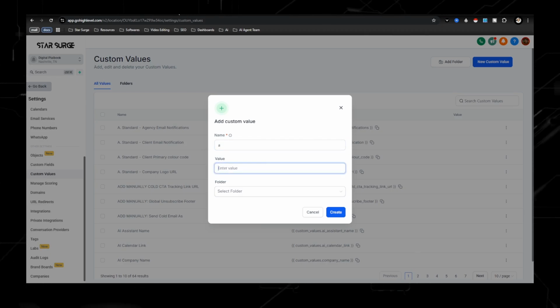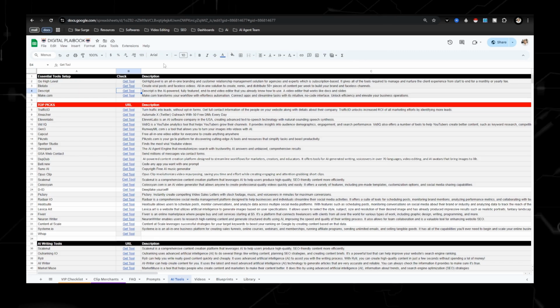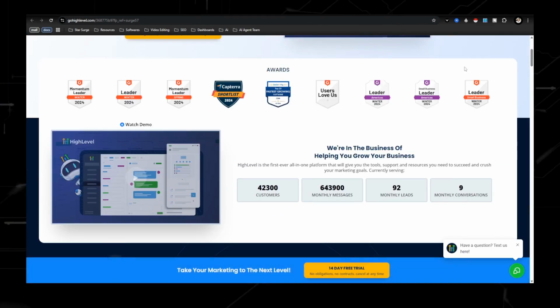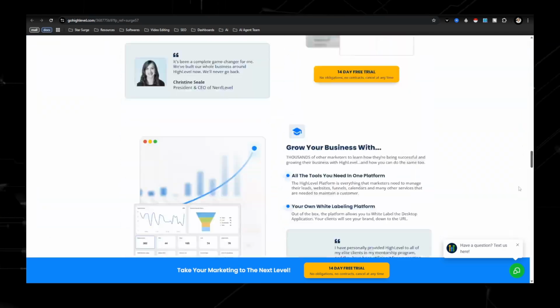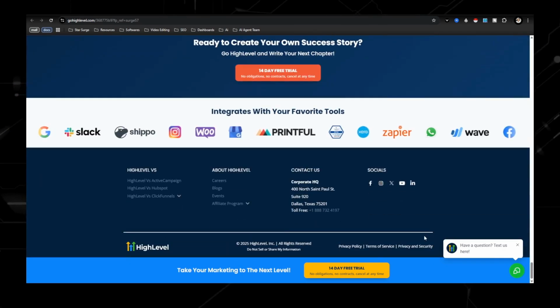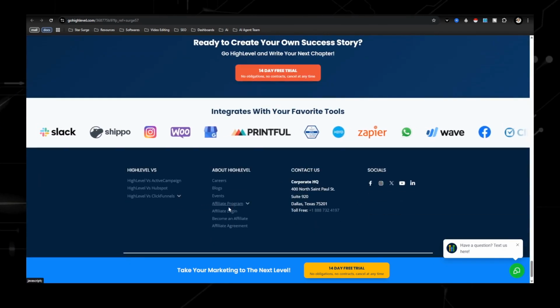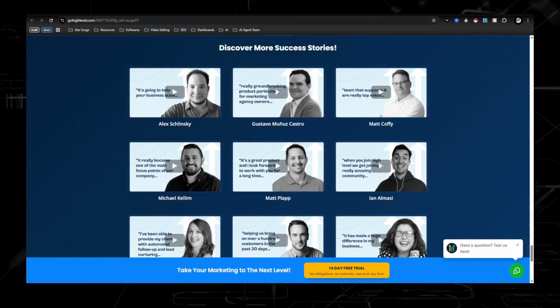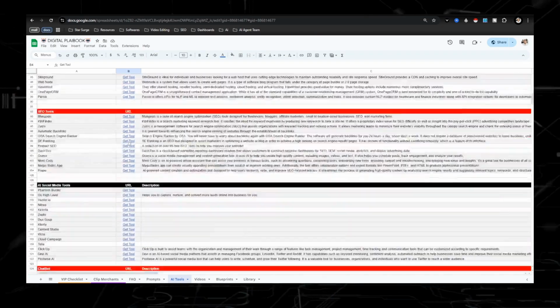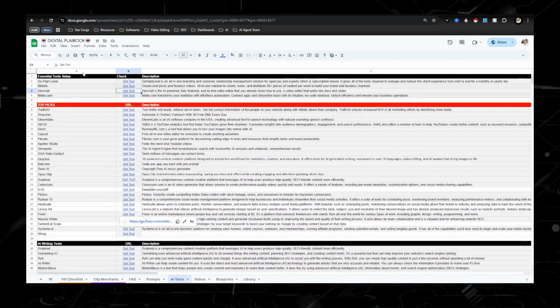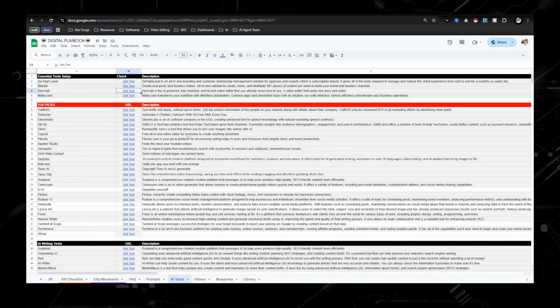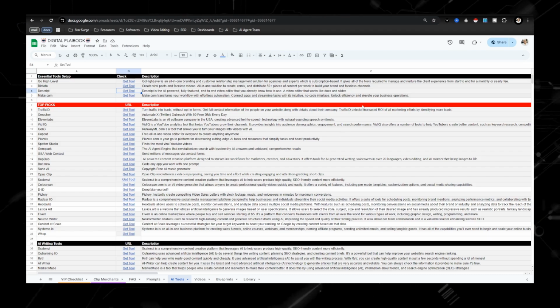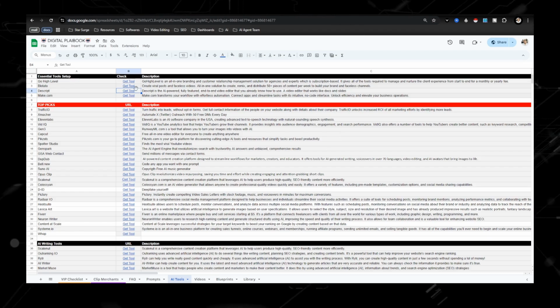Now, to sign up for affiliate links, pretty much click on whichever tool, and 95% of the time, if you scroll down to the very bottom, I'm just using Go High Level as an example, they will have something that says affiliate program, become an affiliate, sign up. And the good thing is pretty much every single one of these tools, at least these up here for sure, and the top picks, they have an affiliate program, and they're all at the bottom of the screen, except Blotato.